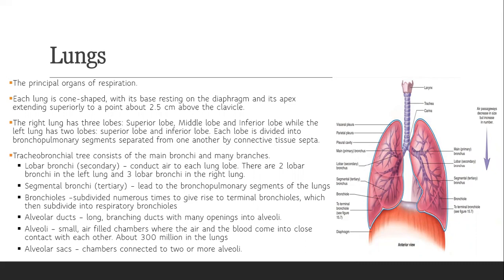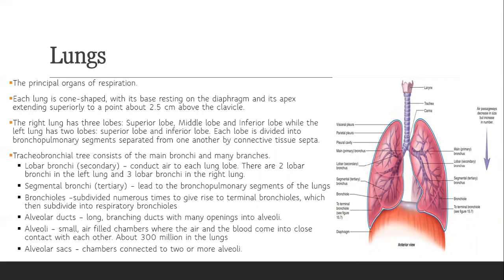So like what I've said, we have the branches into smaller parts. So we have the lobar bronchi, which is the secondary. Then it becomes segmental bronchi or the tertiary. Then into smaller branches, which is the bronchioles. Then beneath the bronchioles, we have the alveolar ducts. Then we have the alveoli.